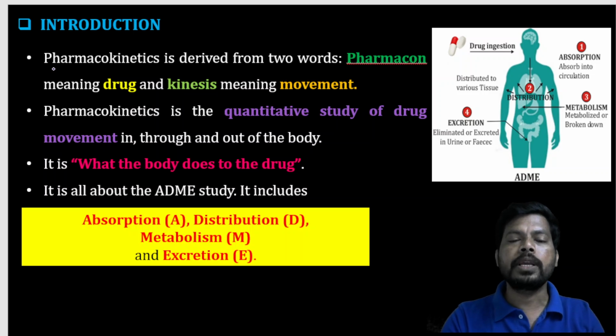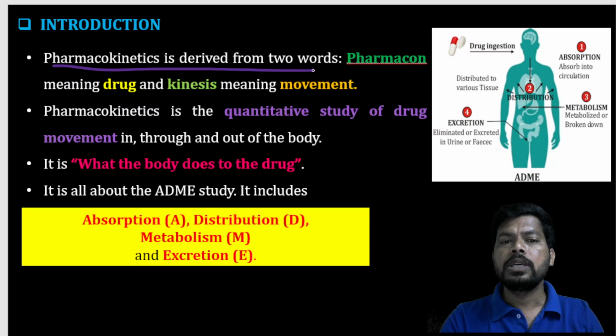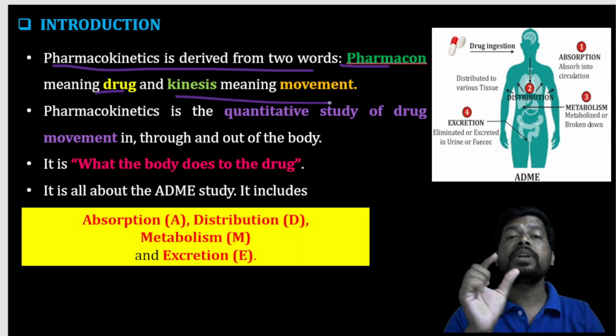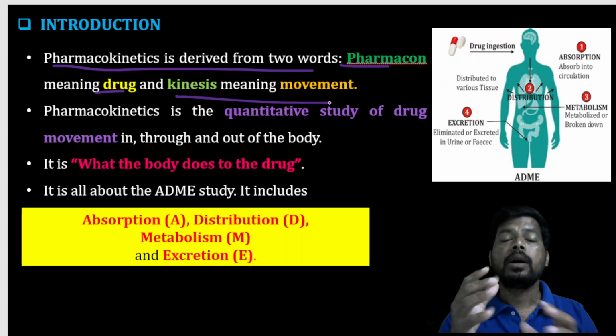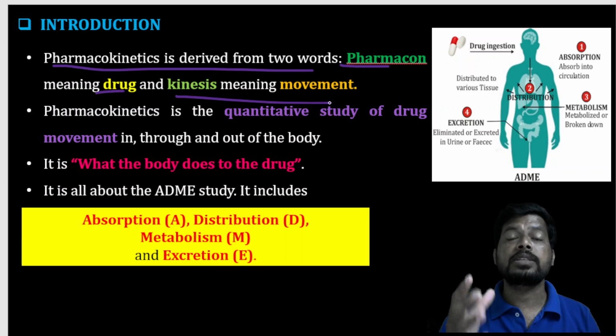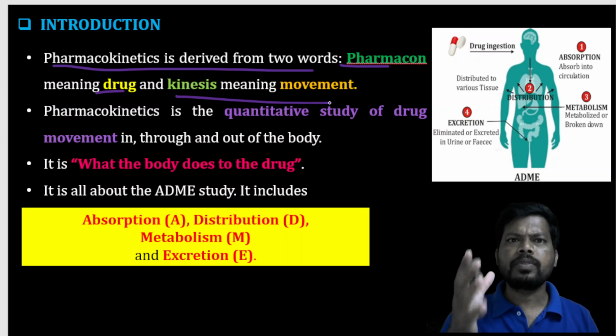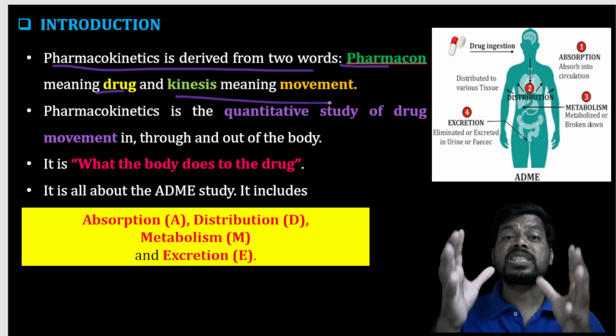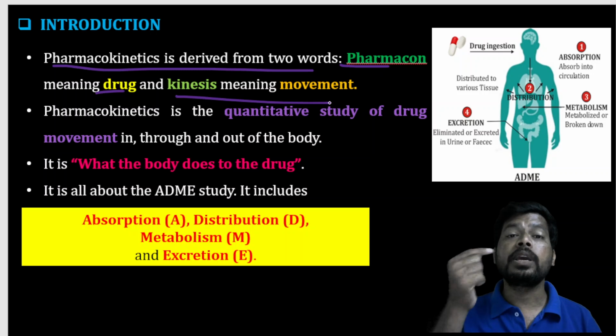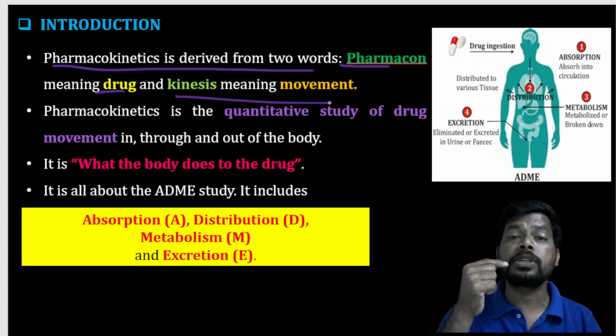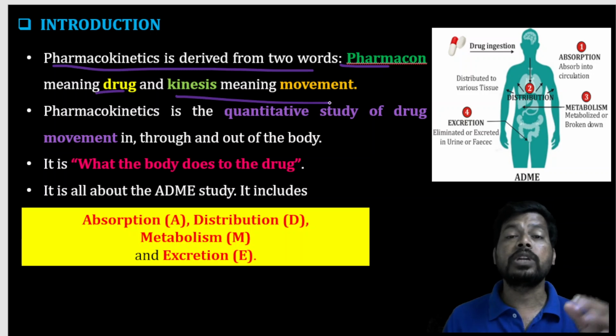So going into details, pharmacokinetics is derived from two words: pharmakon, meaning drug, and kinesis, meaning movement. So it is the movement of the drug. For example, absorption is the movement of drug from the site of administration to the systemic circulation. From the route or site of administration moving to the blood, that is a movement.